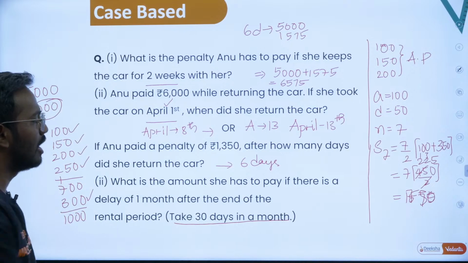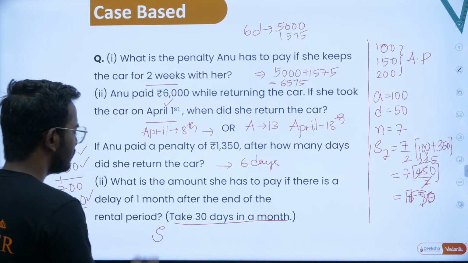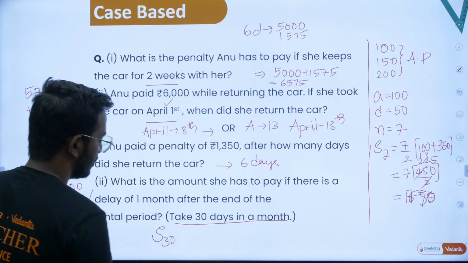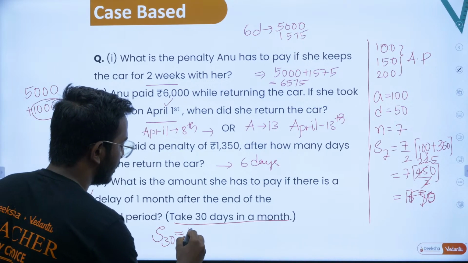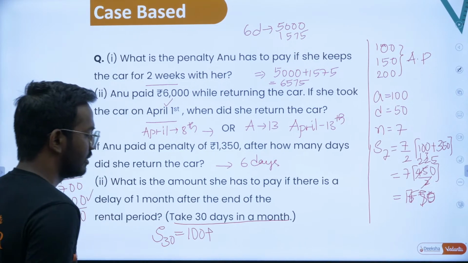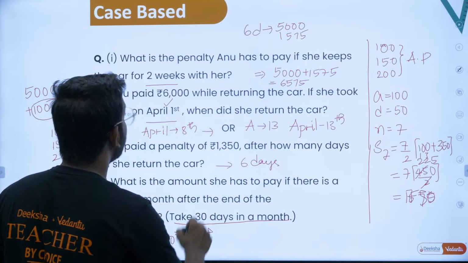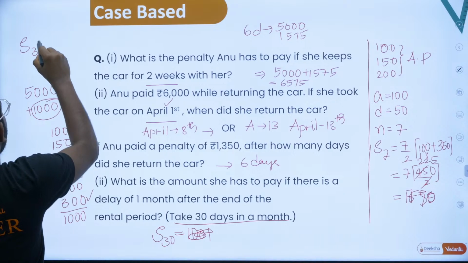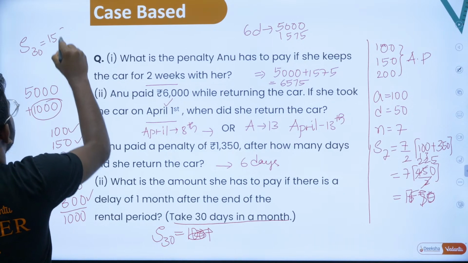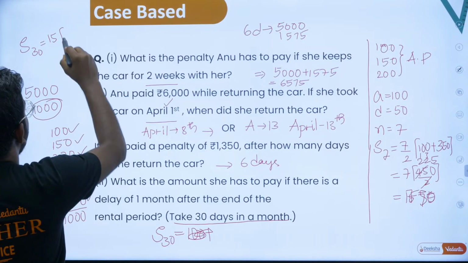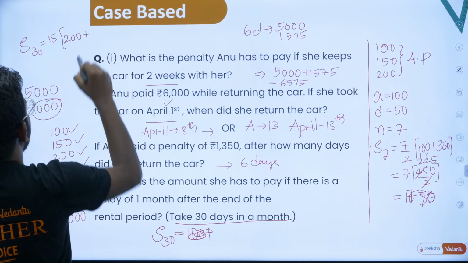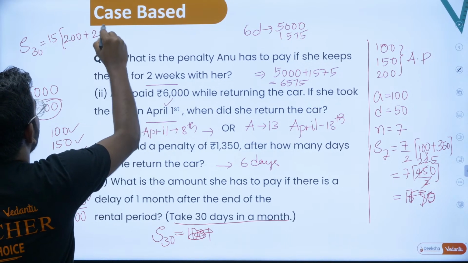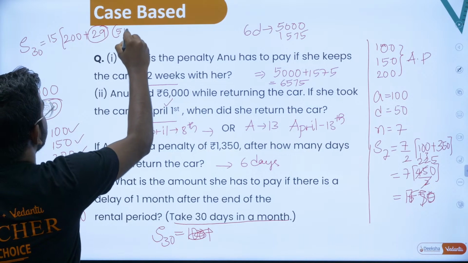So you'll have to do this. How do you do this? Sum of first 30 days. You start with a equal to 100, plus... I'm sorry, S30 is equal to n by 2, that is 15, times 2 times a, that is 200, plus n minus 1, that is 29, into the difference, which is 50.